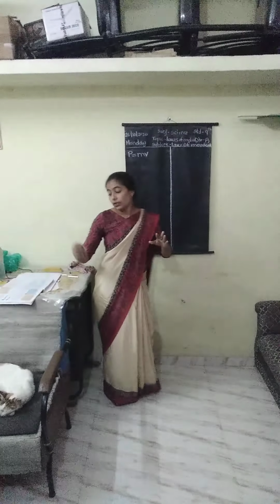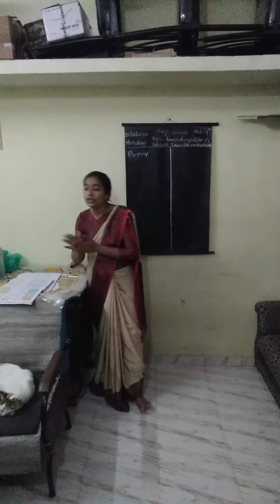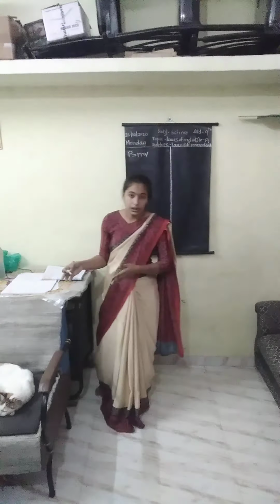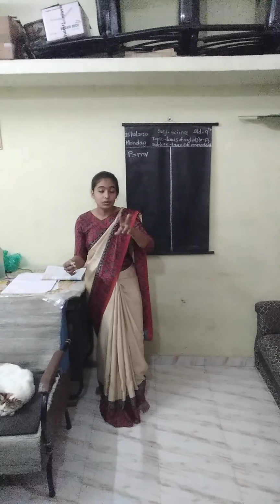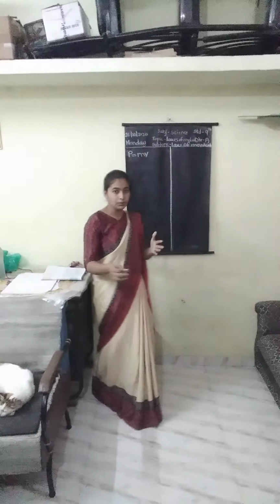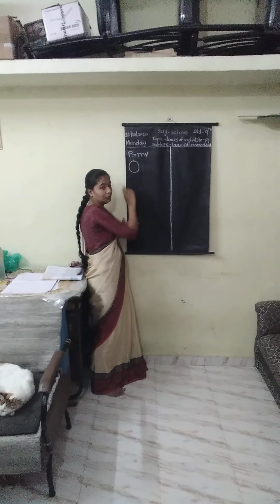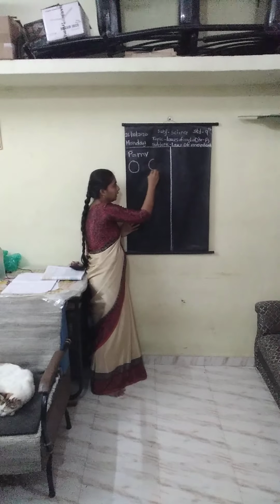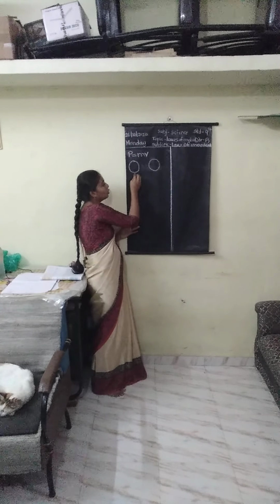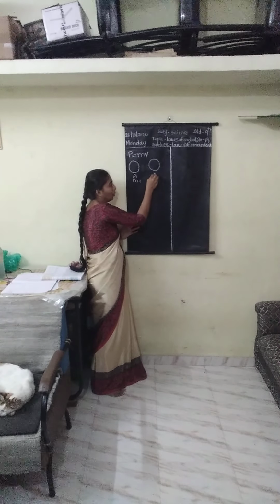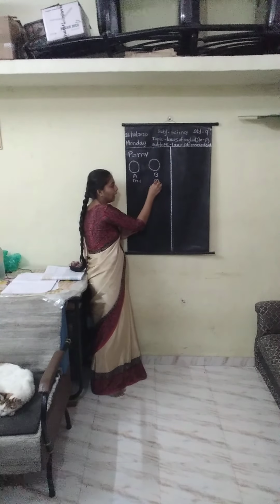Now we have to see the law of conservation of momentum. For discovering this we have to use two objects, object A and object B. Let me write here: we have object A and another object, object B. Object A has some mass m1 and object B has some mass m2.